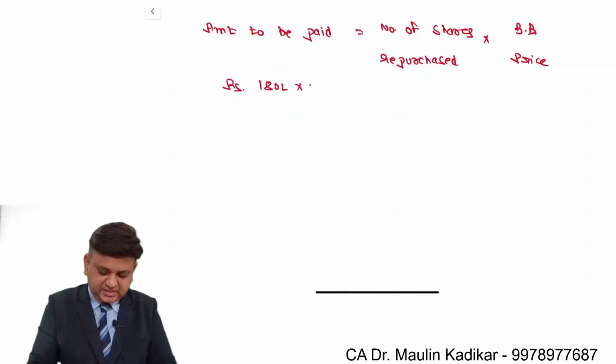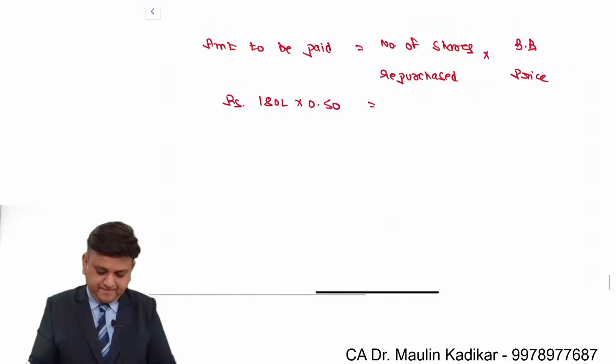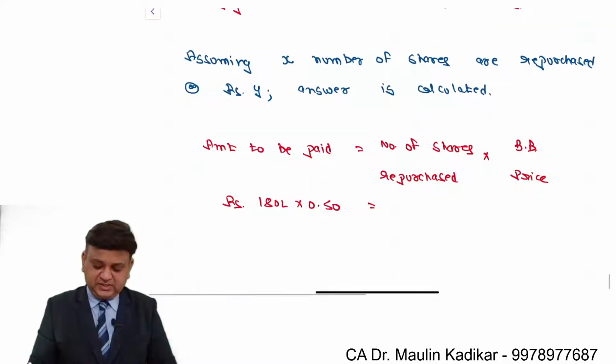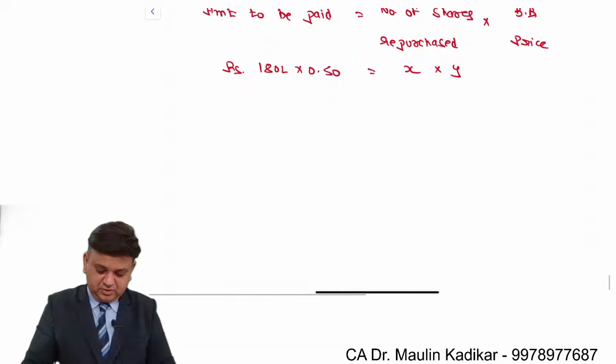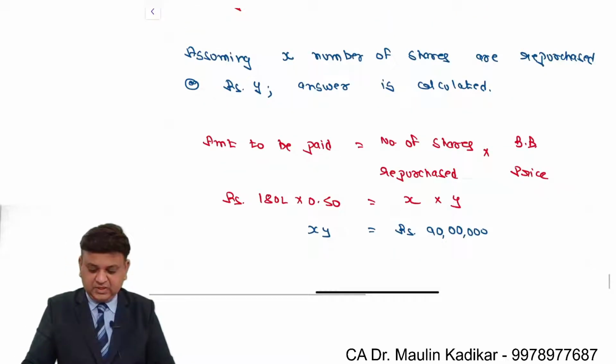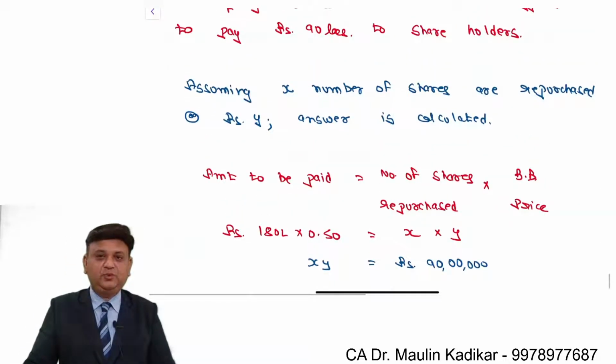It is 180 lakhs into 0.5. Number of shares repurchased are X and the buyback price is Y. So X into Y is equal to rupees 90 lakhs. This is the way we compute the first equation.